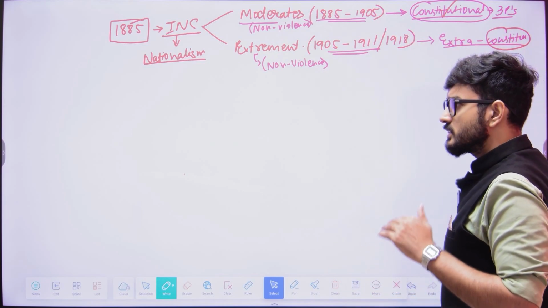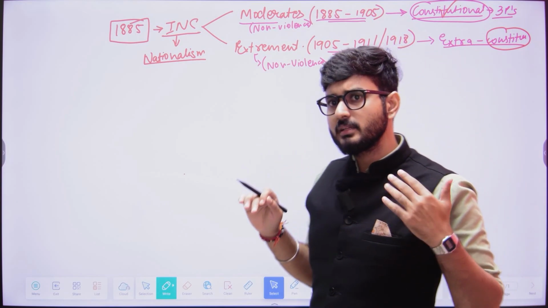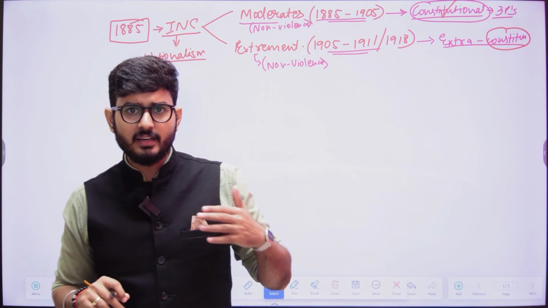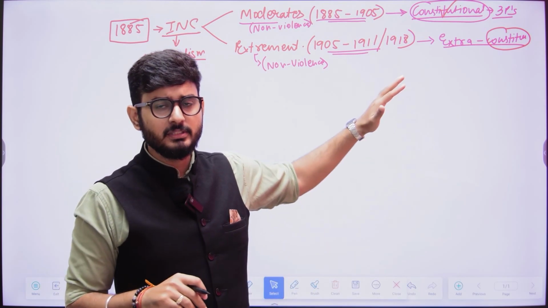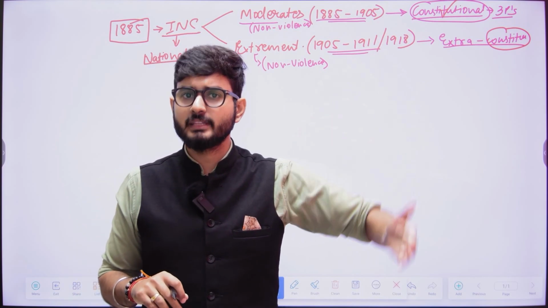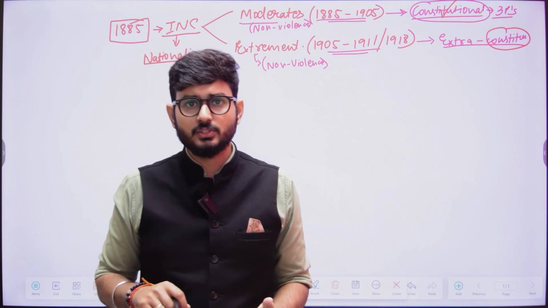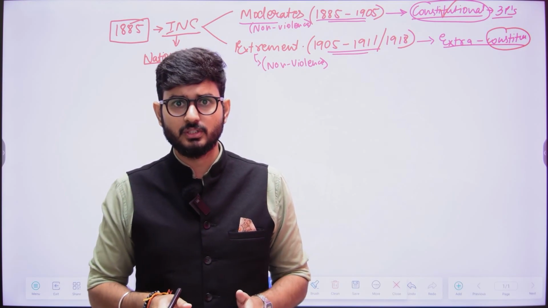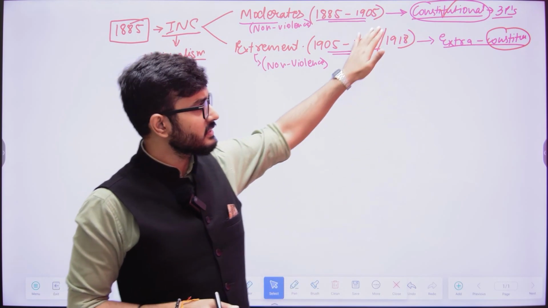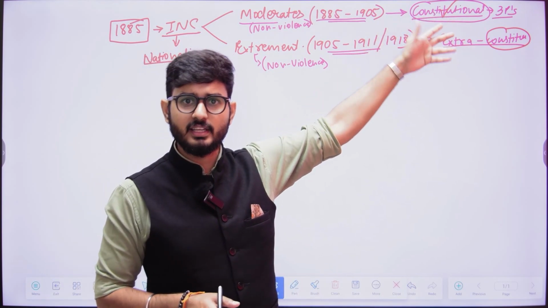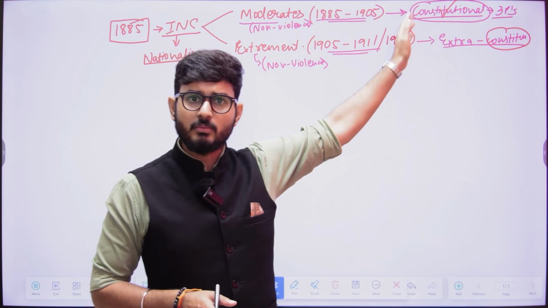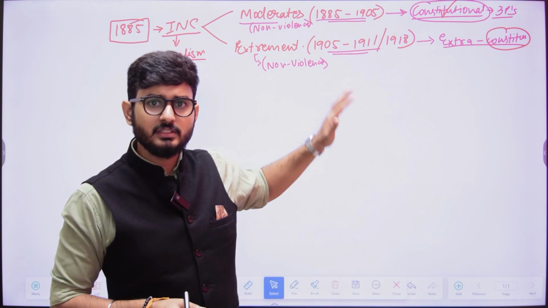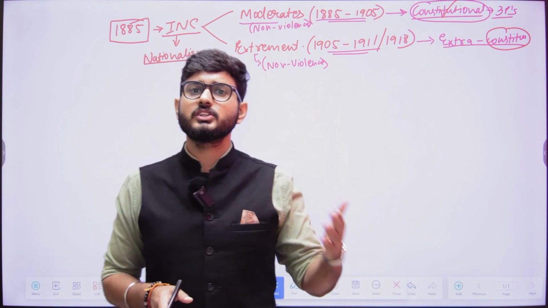That means the laws, rules and regulations that were created by the British, but in order to get their demands fulfilled, the extremists adopted extra constitutional methods. Now, what were those extra constitutional methods? Whatever things are mentioned in the constitution, the moderates had already tried, but because they failed, the extremists came to power. So the moderates had already tried the constitutional methods and they were not working. So the extremists now decided to take the extra constitutional methods.